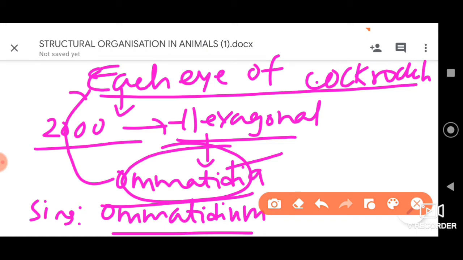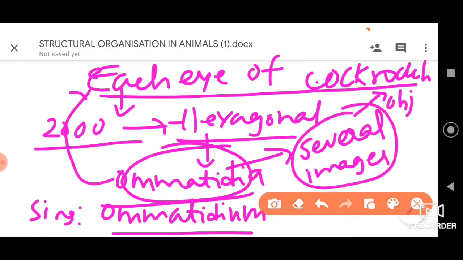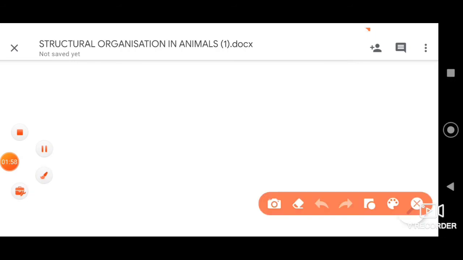can receive many images, several images at once, of a single object. Of a single object, it can receive many images with the help of the ommatidia, the 2000 hexagonal structures present in each eye of cockroach. Many images observed like this are like a mosaic pattern.